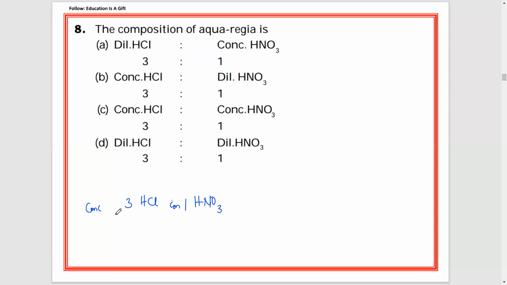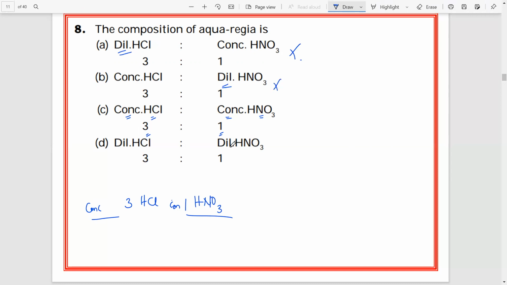Now we need to find the answer. Concentrated HCl, concentrated HNO3. Here you can find concentrated HCl and concentrated HNO3 in ratio 3:1. You can eliminate this, you see, dilute is there. Eliminate here too, dilute. You can eliminate. So the answer is number C. So even without eliminating, you can write the answer for this, right?